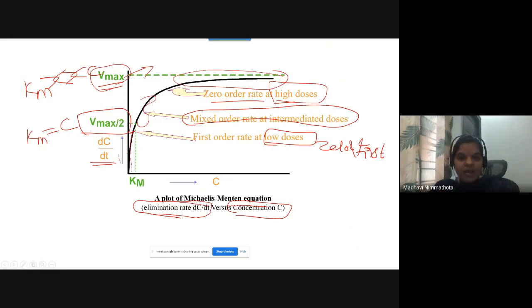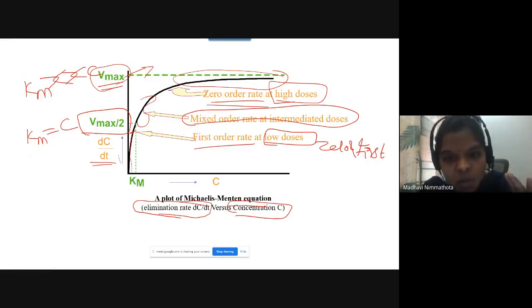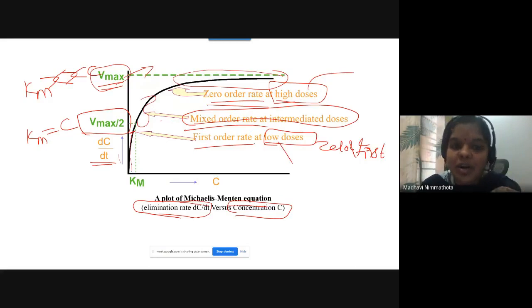So this graph explains how the drug follows first order, zero order and mixed order. First order is followed at low dose, zero order at high dose, and at intermediate doses you get mixed order kinetics. How do you observe all three orders in one graph? By the variation in the curve structure.